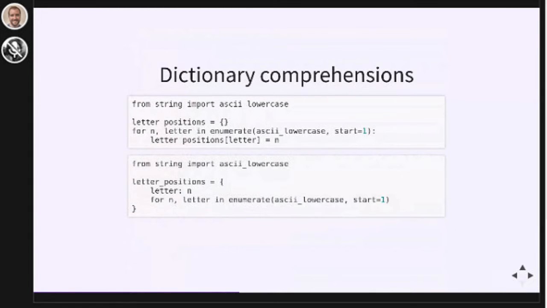Sets and dictionaries have a similar syntax in Python. Likewise, dictionary comprehensions have a similar syntax to set comprehensions. Dictionary comprehensions use those curly braces the same way that set comprehensions do. But unlike set comprehensions, we need to put a colon in between our key value pairs in order to build up that dictionary.